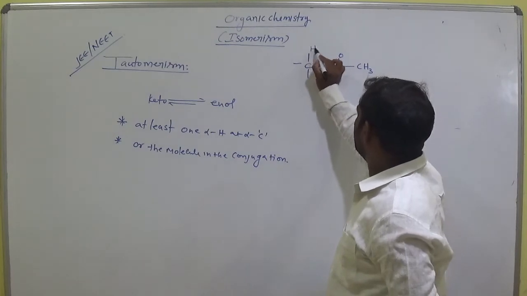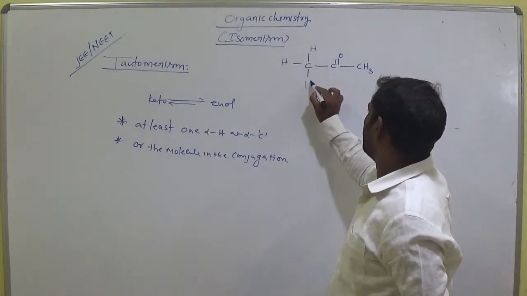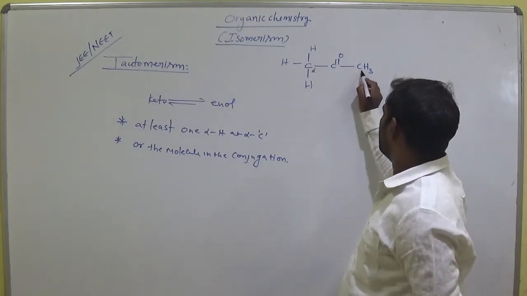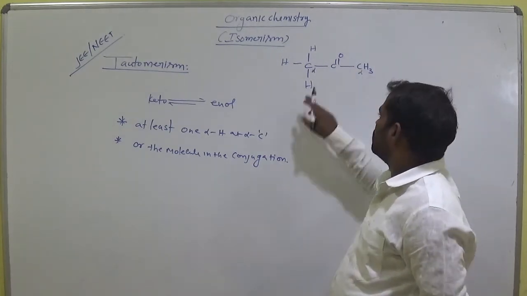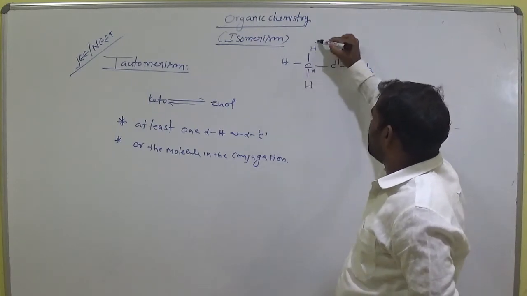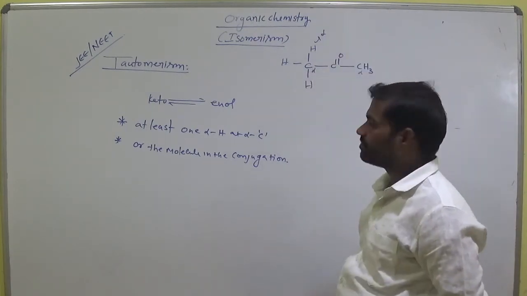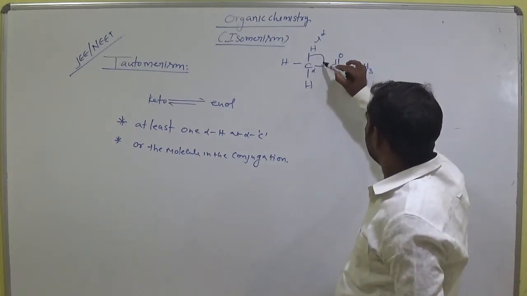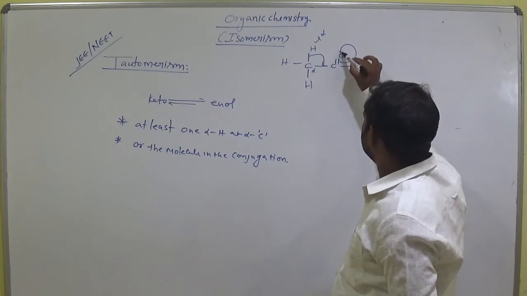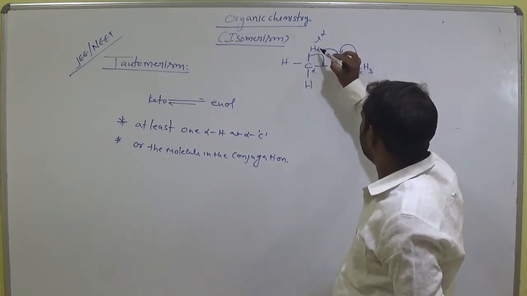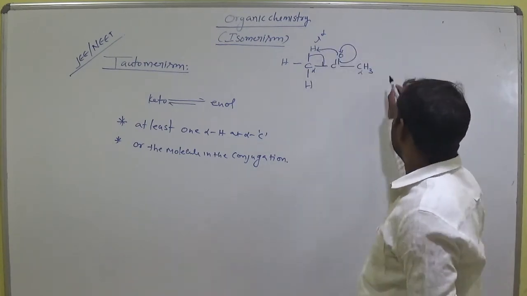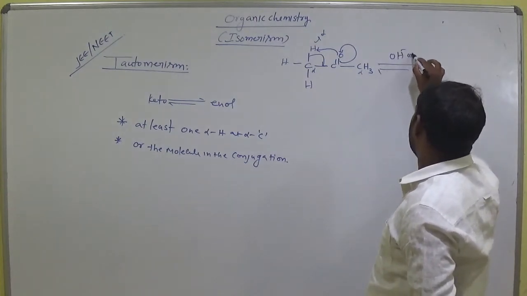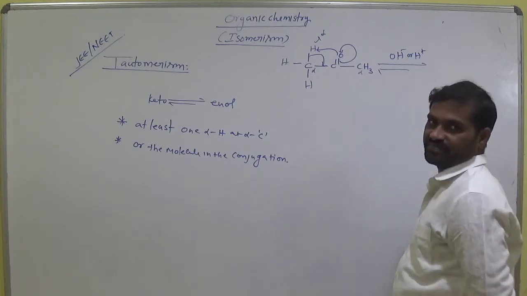Suppose there are 3 hydrogens. This is the keto functional group. This is the alpha carbon. This is also an alpha carbon. So the alpha carbon consists of at least one alpha hydrogen. Clear? Now what happened? This bond shifted to here, this bond on this, and this hydrogen towards oxygen, either in presence of base or acid, in basic or acidic medium.